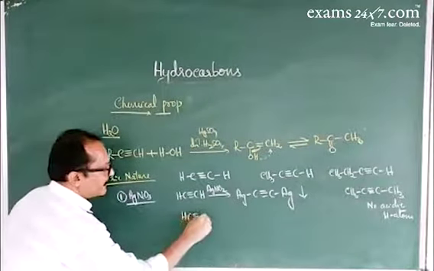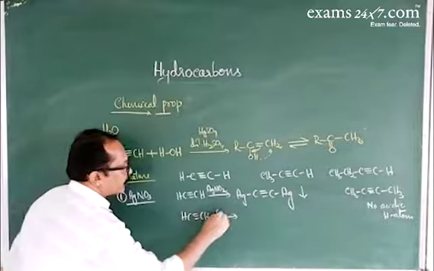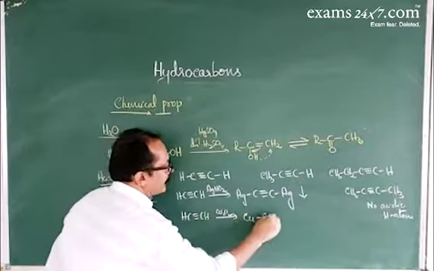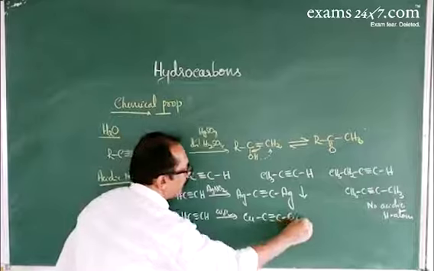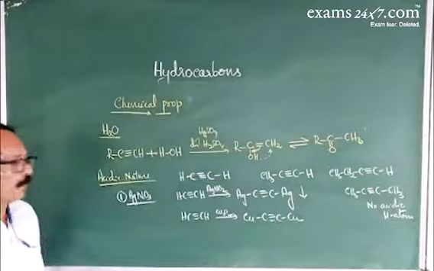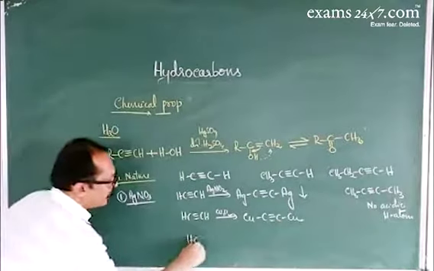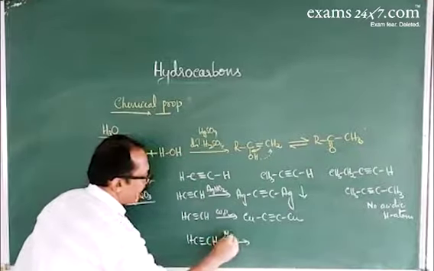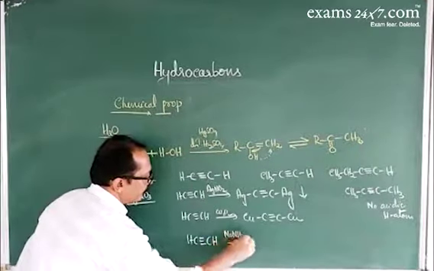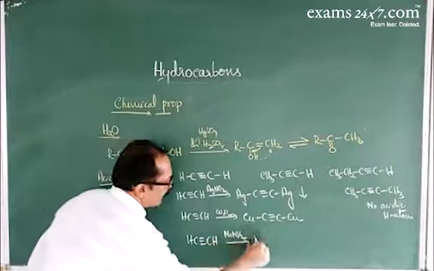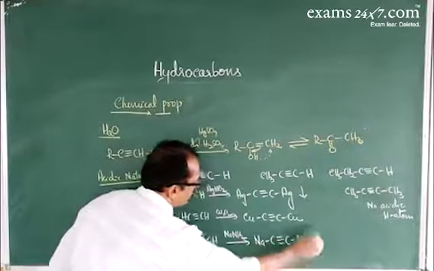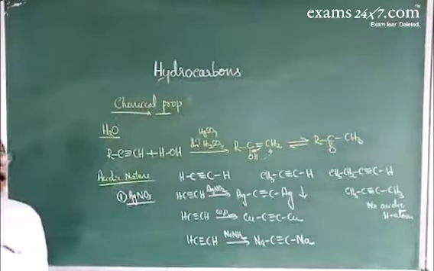When ethyne is treated with ammoniacal solution of cuprous chloride, that gives a red precipitate of copper acetylide. Or when ethyne is treated with sodamide, NaNH2, both acidic hydrogen atoms are replaced by sodium, giving disodium acetylide.